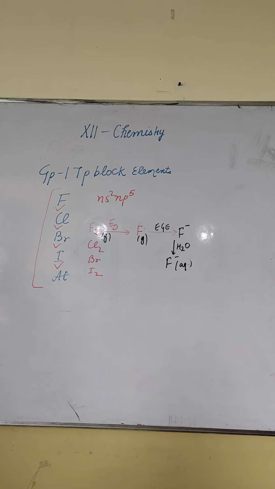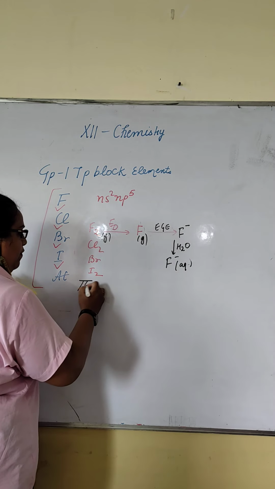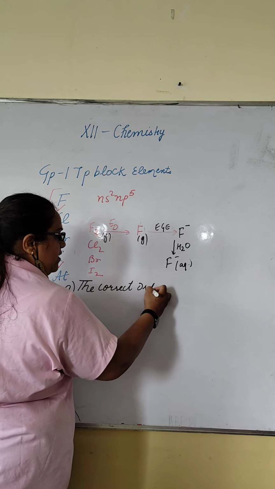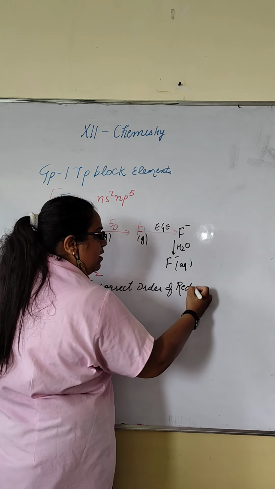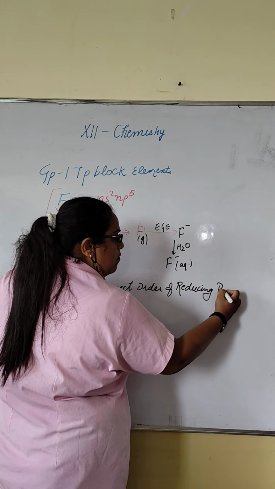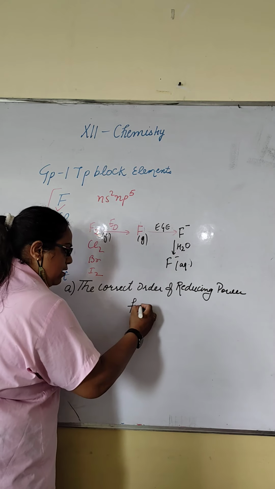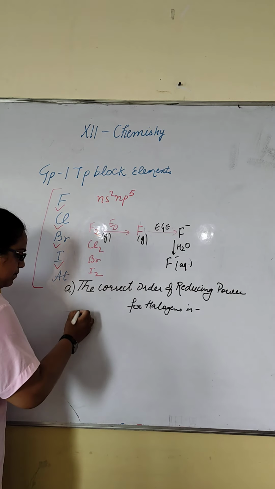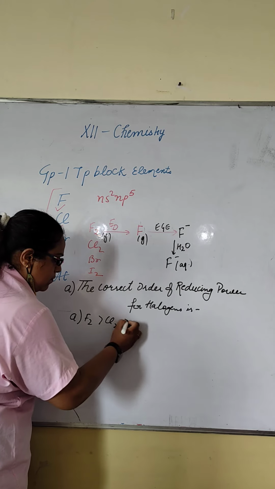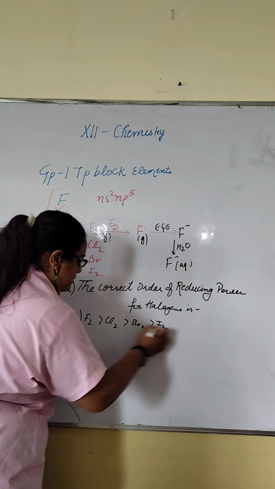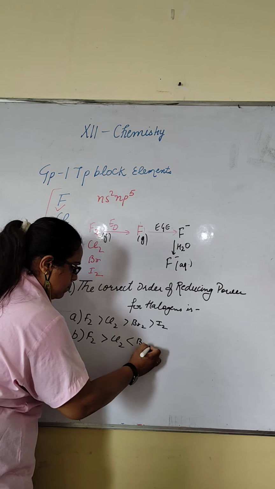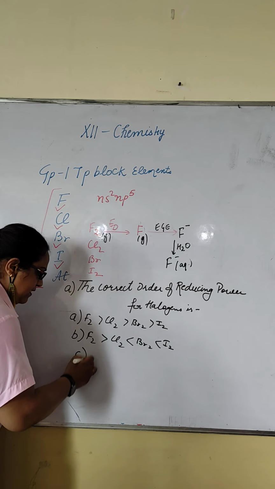See, tell me the answer to this question. The correct order of reducing power for halogens is: first option is this, second option is this.